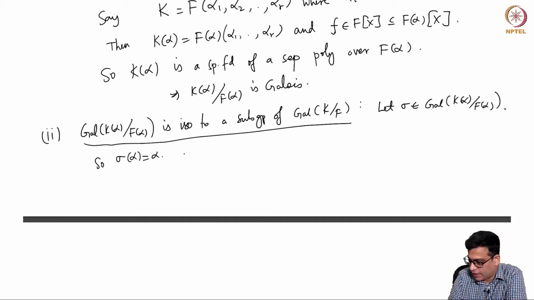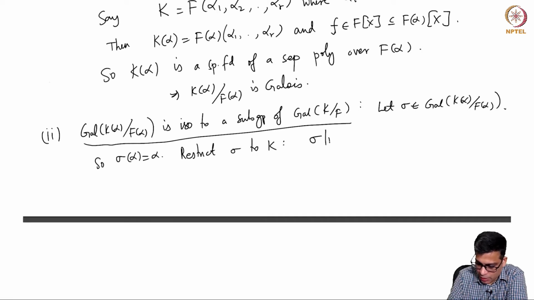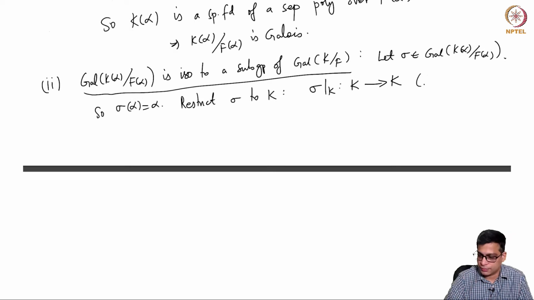So we restrict to K. This means sigma restricted to K is a function from K to K, because K over F is normal.